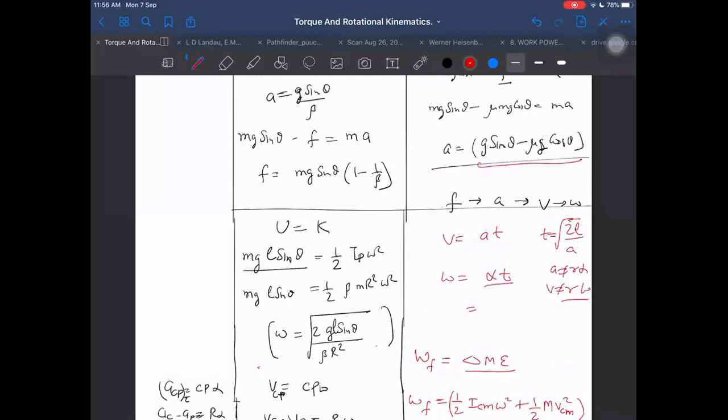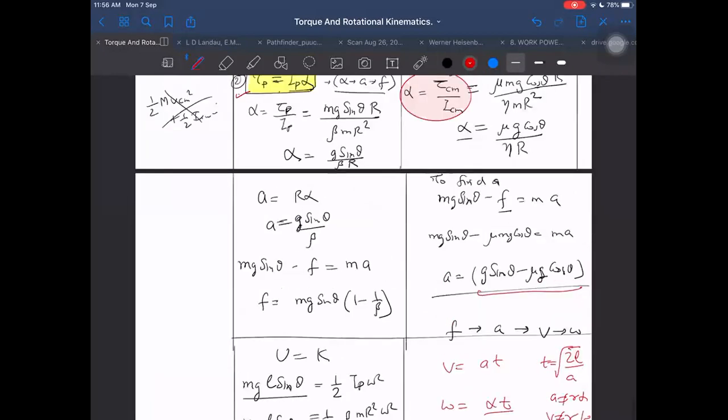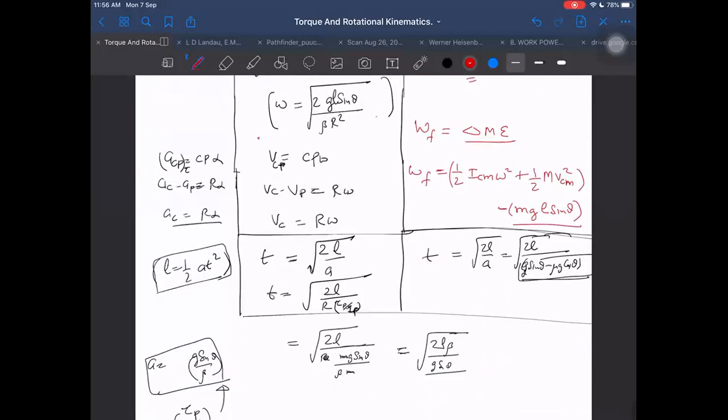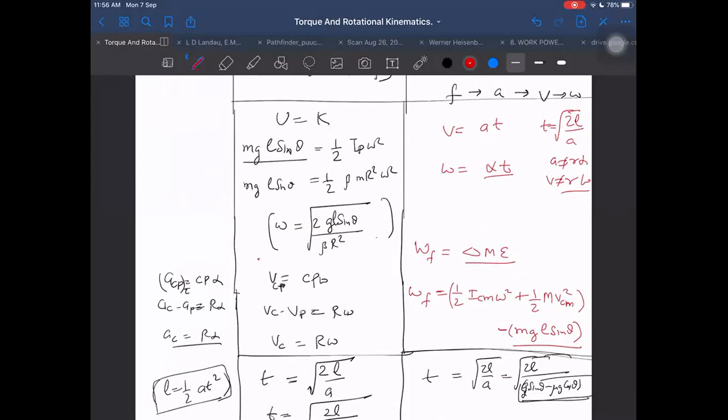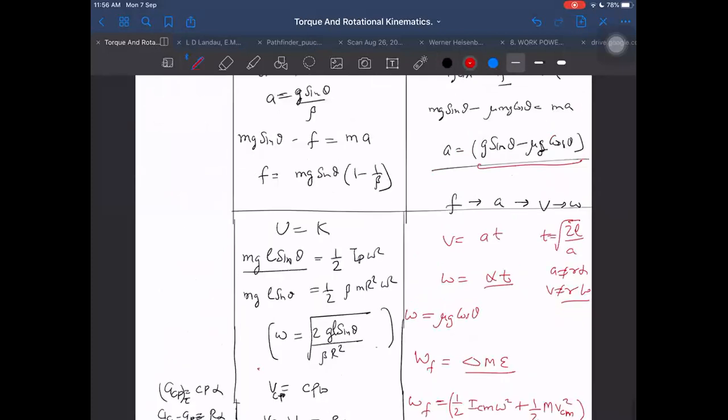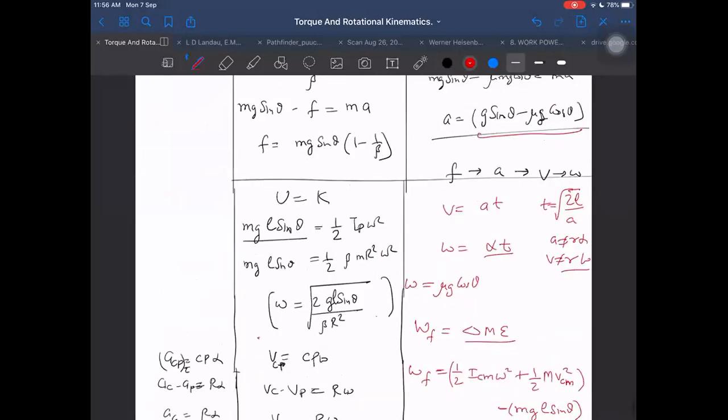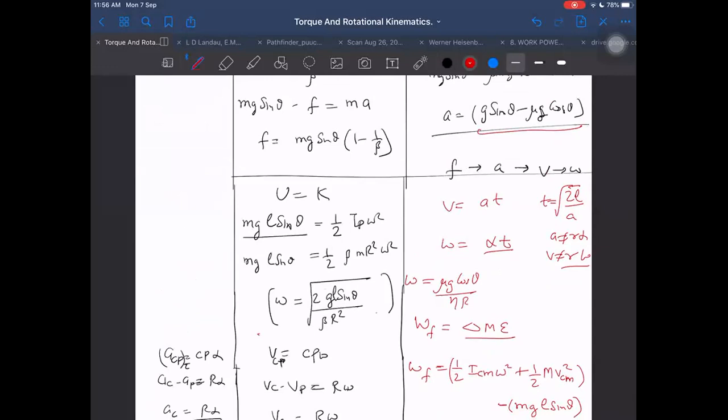So then how to find alpha? Alpha we already knew somewhere before. Alpha was this thing, mu g cos theta by eta r. Then let us use it here to find out omega, this thing which I have written in red color. You should be knowing this thing properly. Omega is equal to alpha into time, where alpha is mu g cos theta by eta r, and time is root 2L by A, where A is g sin theta minus mu g cos theta. So this is omega.